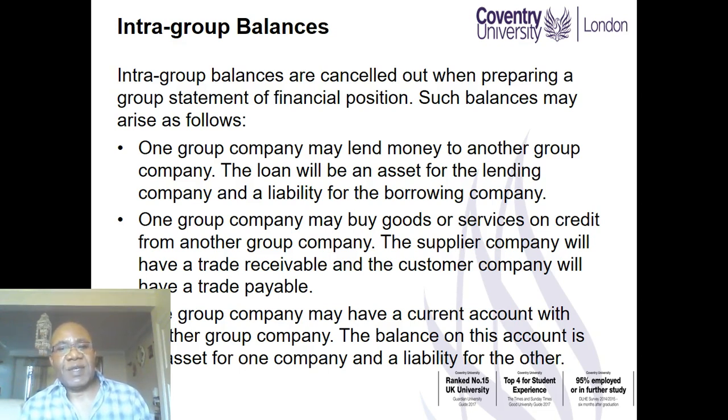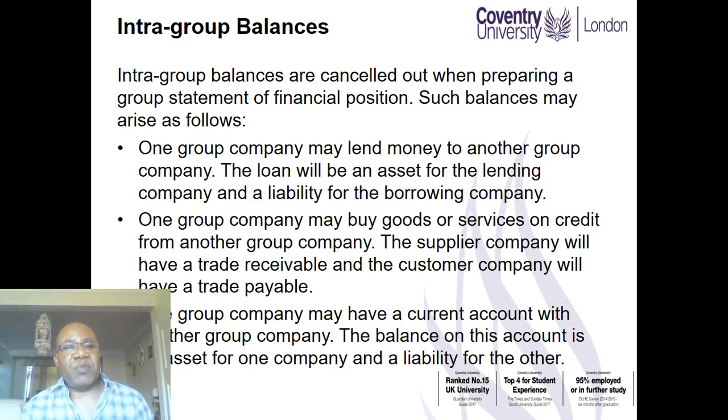Now, notice that when that sale occurs, it may be that B has not paid for all of the sale item. So let's say there is 10,000 outstanding that has not been paid for yet. So A would have 10,000 as part of its receivables, and B will have 10,000 as part of its payables. Again, you cannot owe yourself as a single economic entity, therefore, we remove such transactions. So intra-group balances are cancelled out when preparing the group statement of financial position.